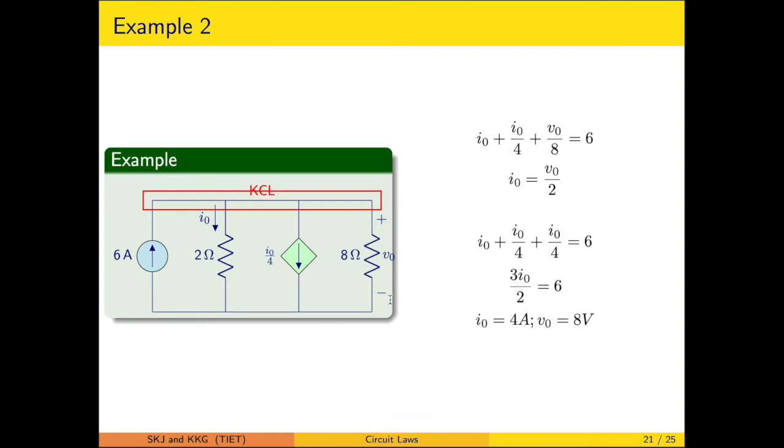Another one, because these elements are connected in parallel, the voltage across this particular 2 ohm resistance will be exactly equal to the voltage across this 8 ohm resistor. So you can relate I0 and V0. So what does I0 suggest? V0 by 2. You make a substitution of this and you can solve, you will be getting the value likewise.